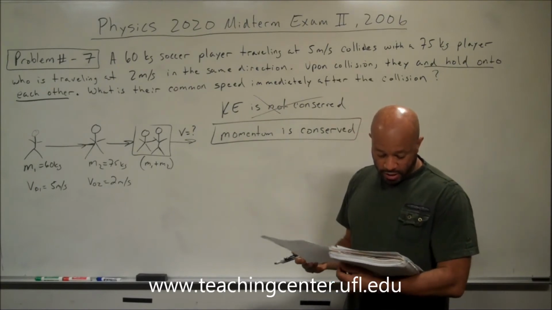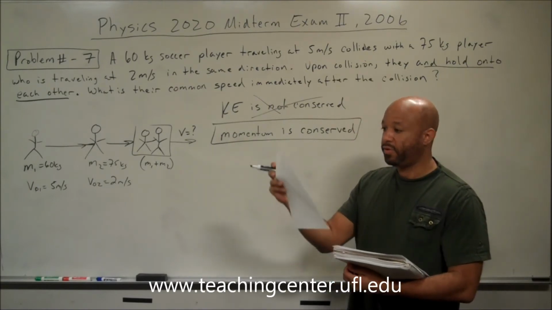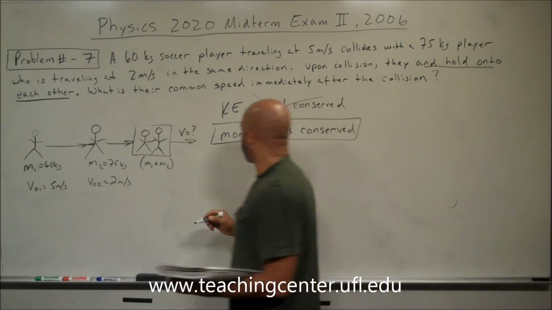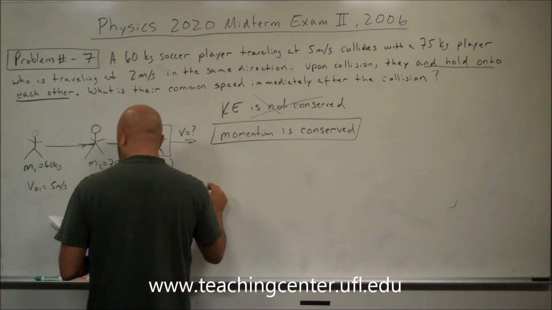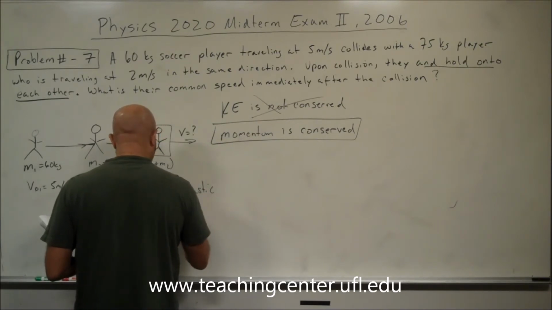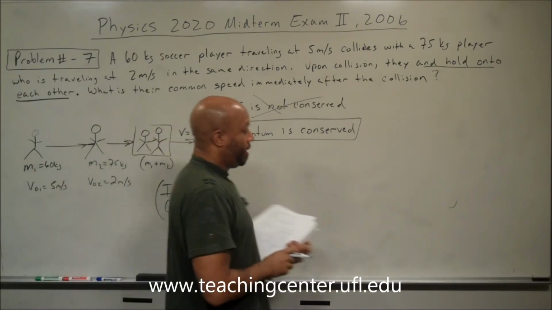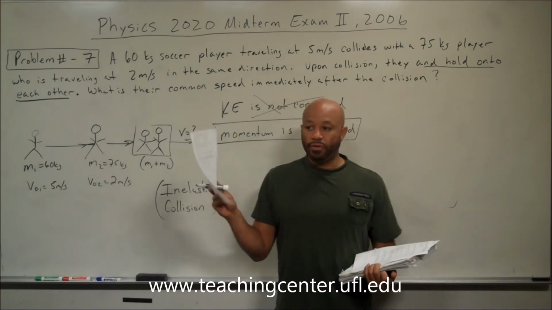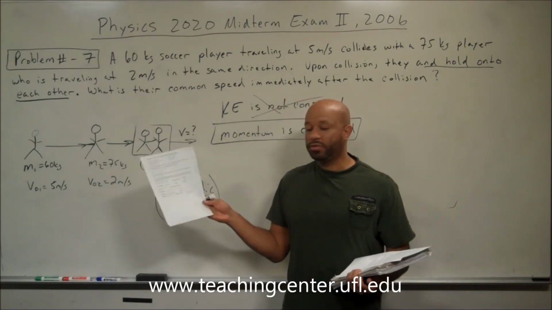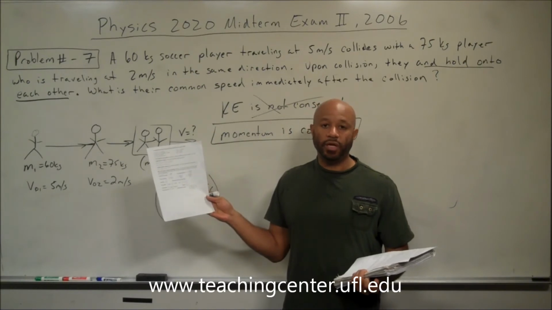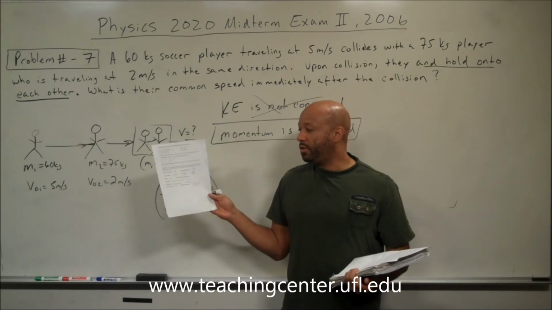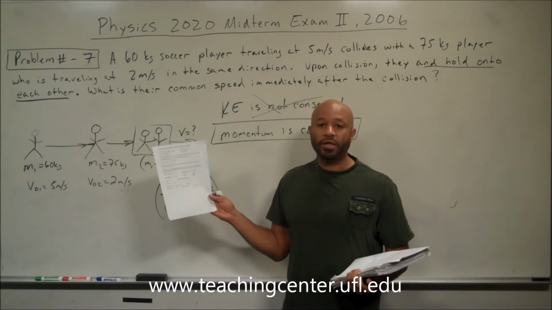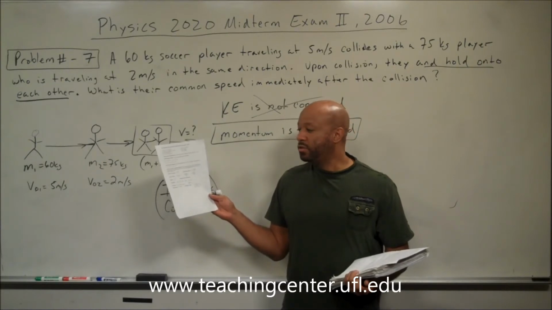Basically we have an inelastic collision. If you go to your formula review sheet and look on the 3rd page, you will see information for inelastic collision, that when two bodies are stuck together, kinetic energy is not conserved, but momentum is conserved.